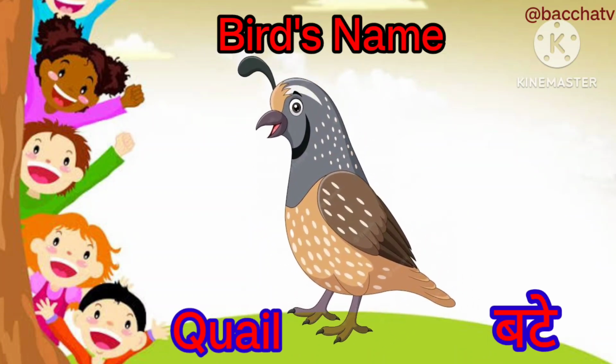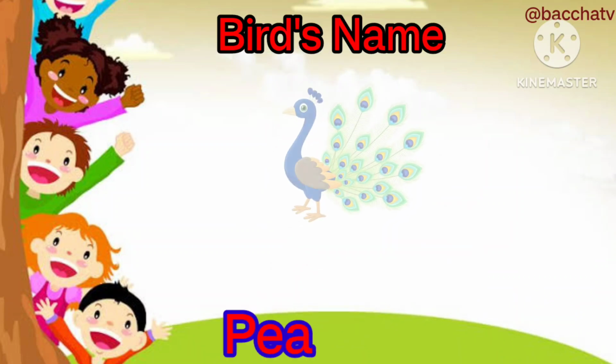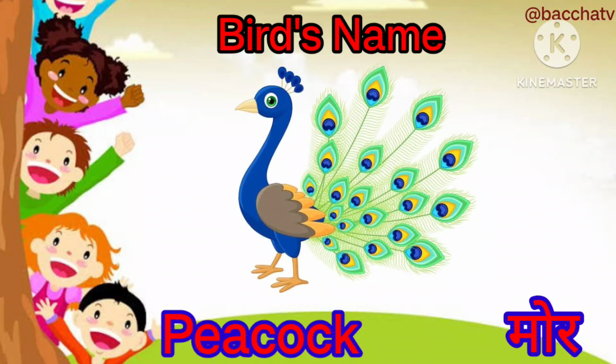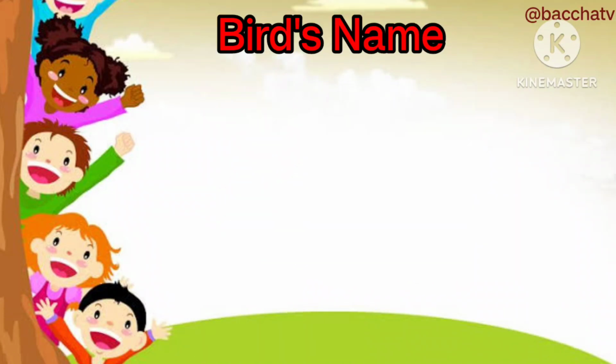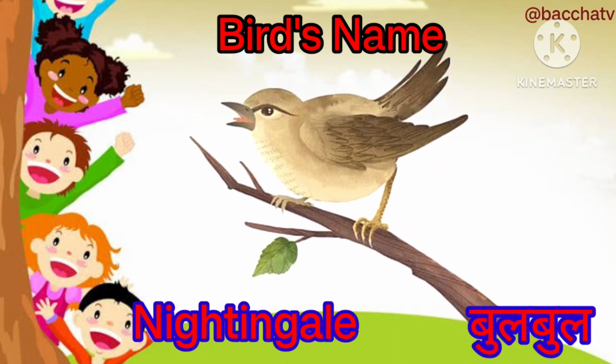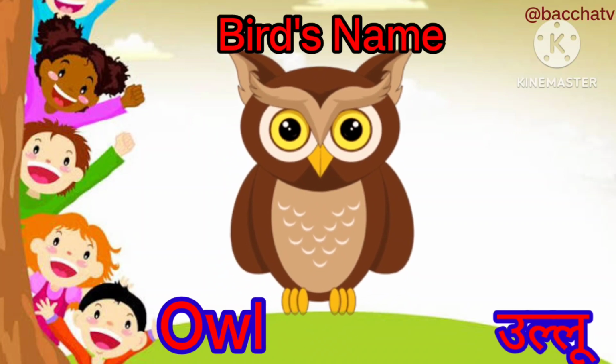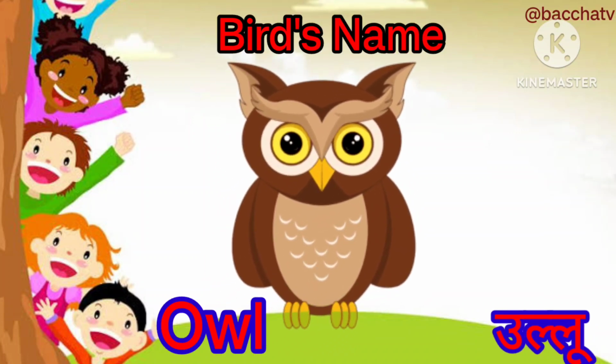Quail. This is quail. Quail means Bater. Peacock. This is peacock. Peacock means More. Nightingale. This is nightingale. Nightingale means Bulbul. Owl. This is owl. Owl means Ullu.